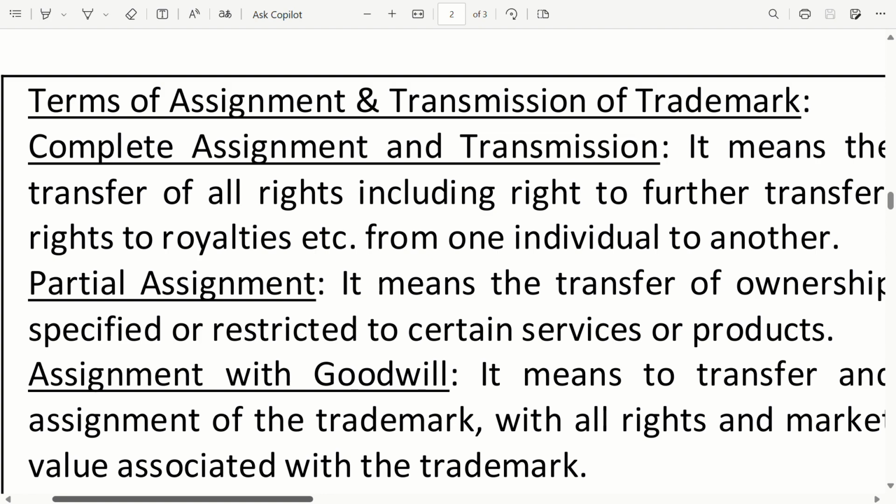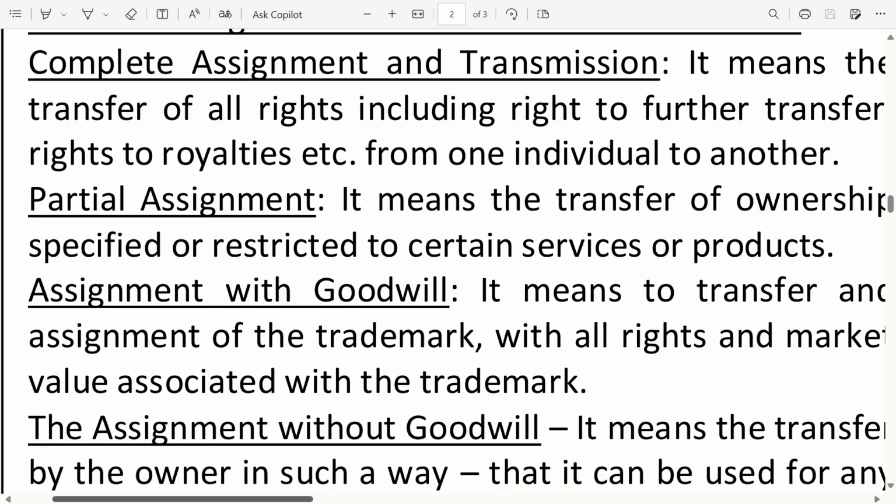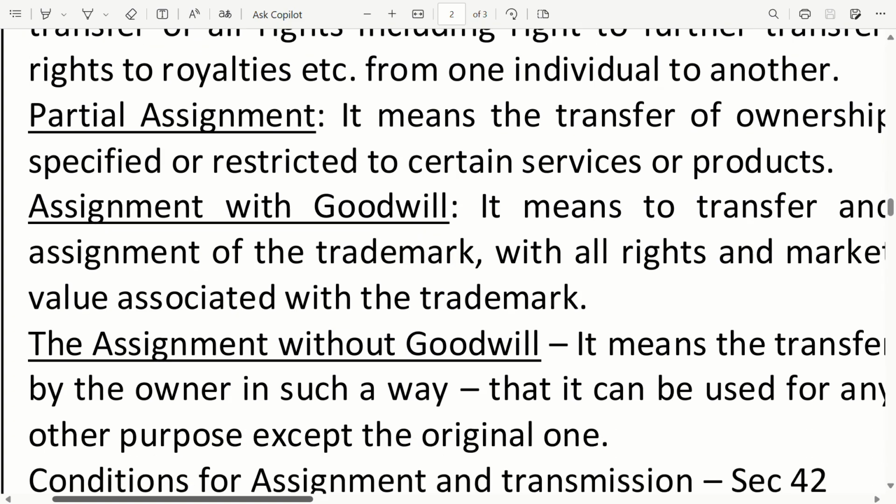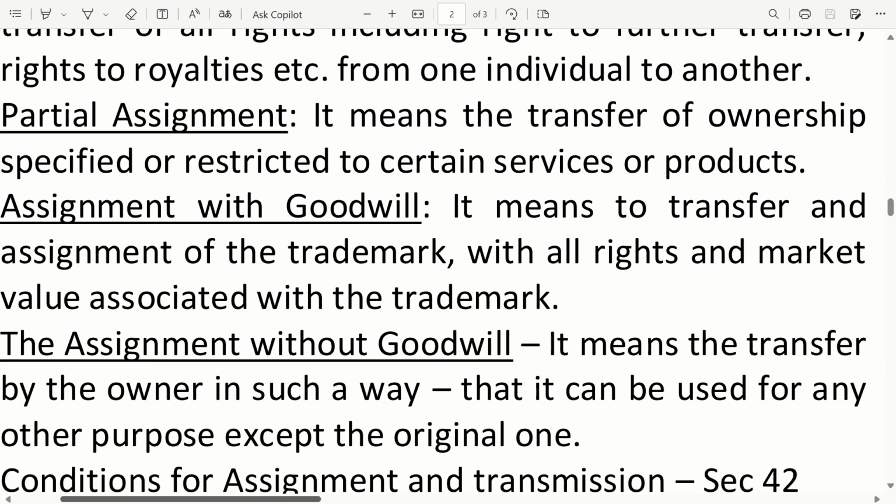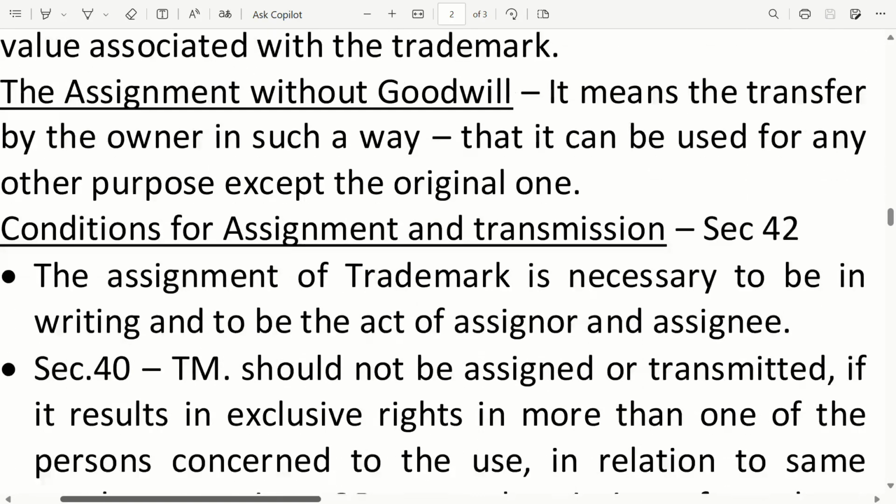Assignment with goodwill means the transfer and assignment of the trademark with all rights and market value associated with the trademark. Assignment without goodwill means the transfer by the owner in such a way that it can be used for any other purpose except the original one. Conditions for assignment and transmission.